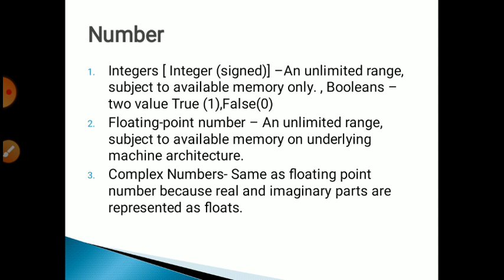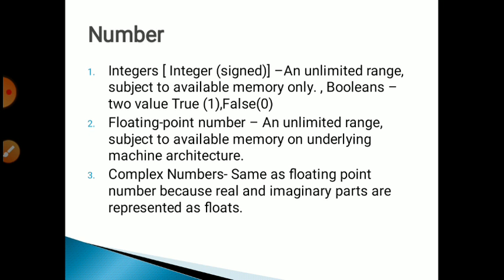So first, number data types. As the name suggests, a number data type stores only numeric values in Python. For different calculations related to numbers, we need different types of number data types. There are basically 3 types of number data type. First is integer, second is floating point number, then complex number. First let's discuss the first data type, integer.